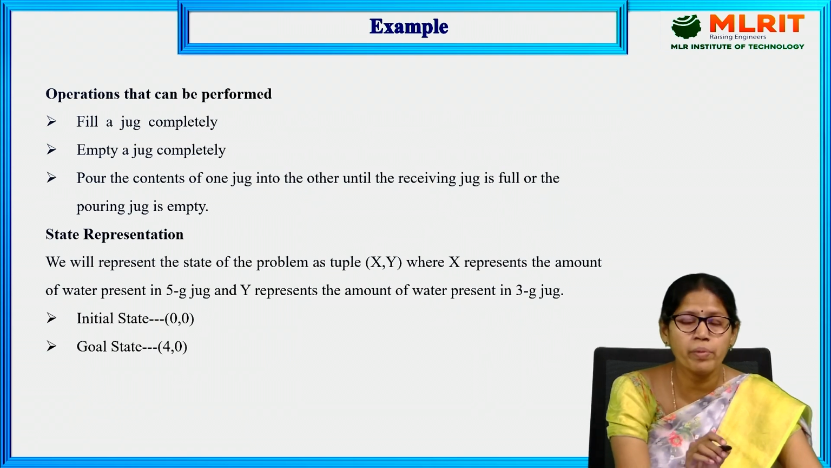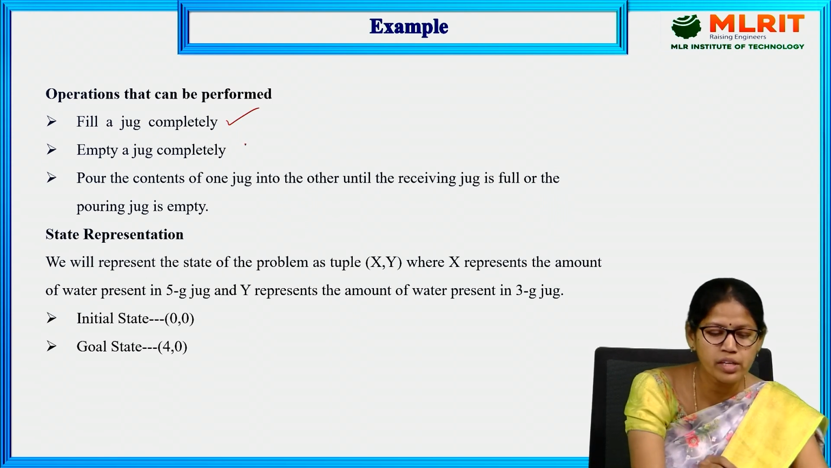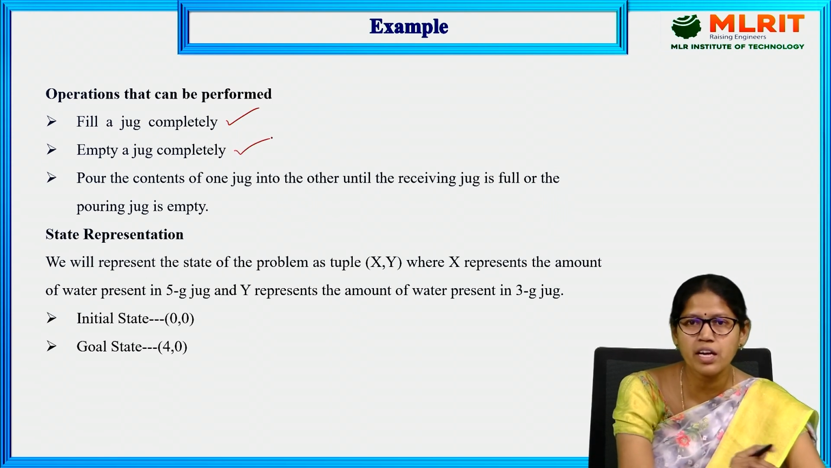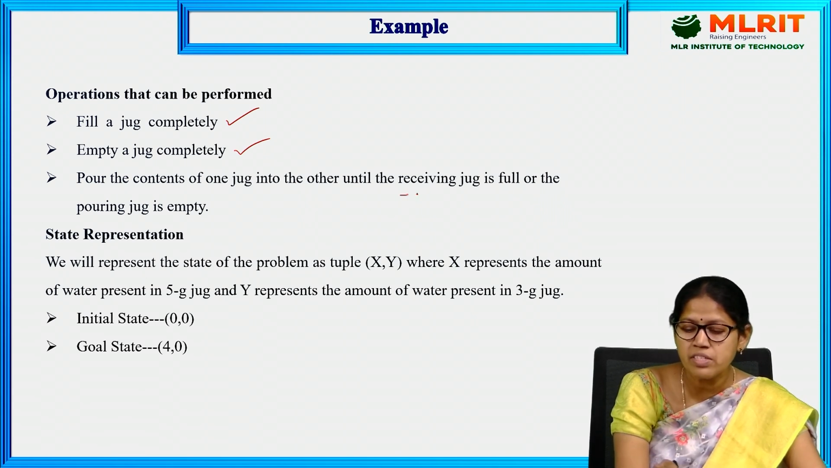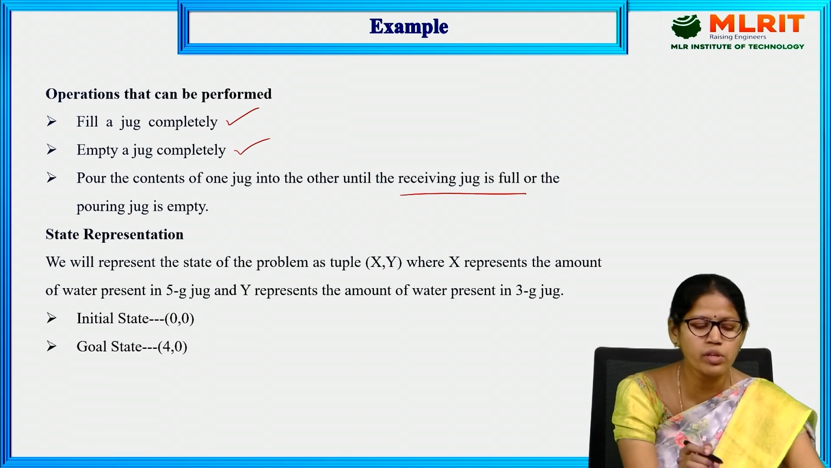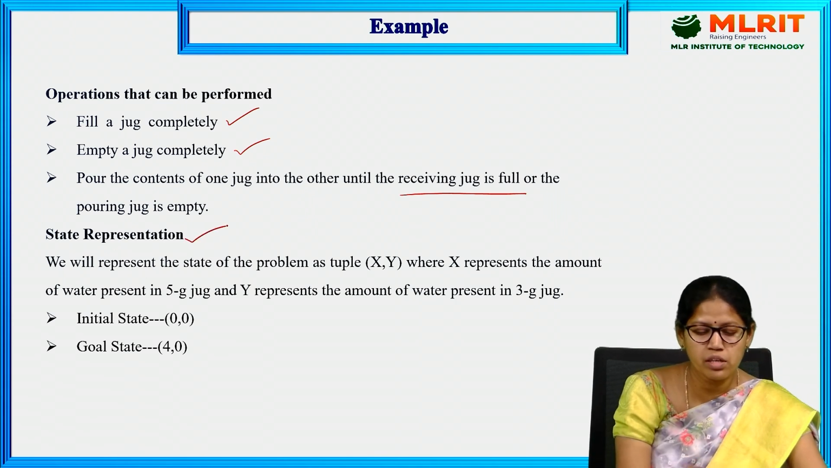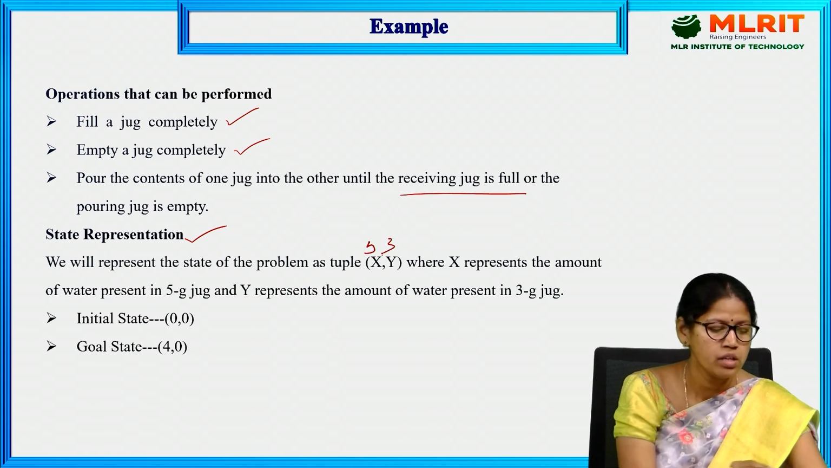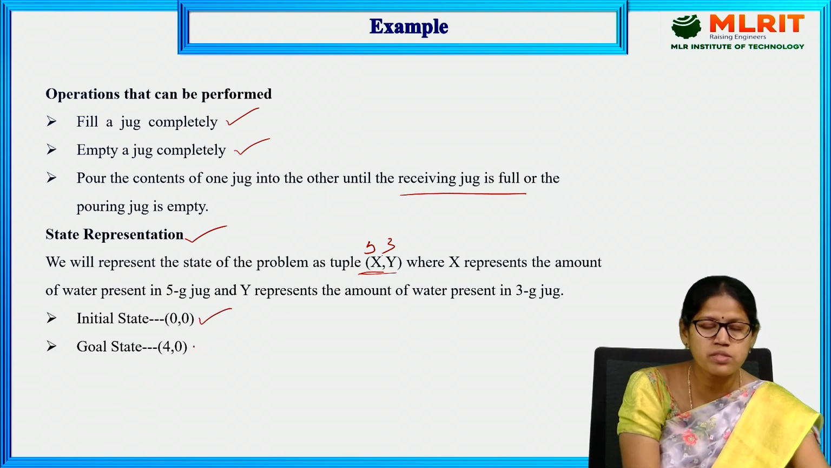Let's see what operations we can perform on the two jugs. We can fill a jug completely, or we can empty the jug completely, or we can transfer the water from one jug to another jug until the receiving jug is full. So these are the three operations: fill, empty, or transfer the water. Next, representation. We represent the 5G jug with X and the 3G jug with Y in a tuple. The initial state is (0, 0) and the goal state is (4, 0).